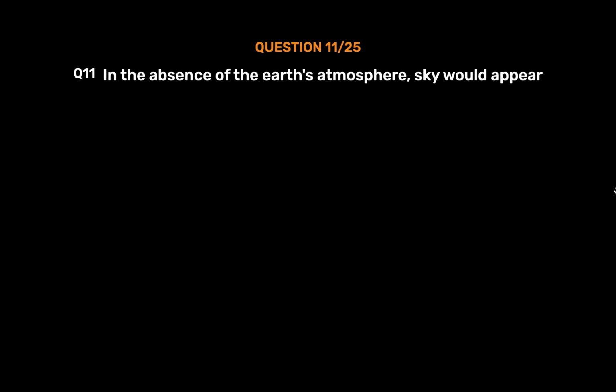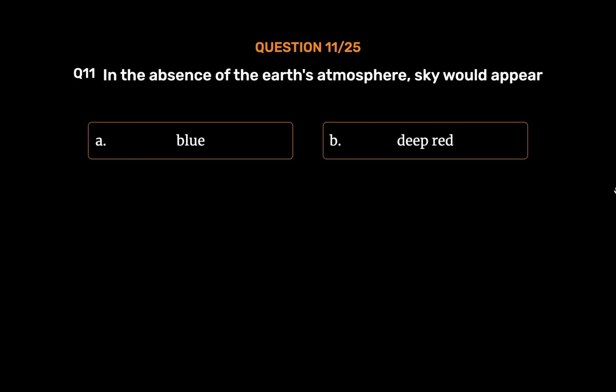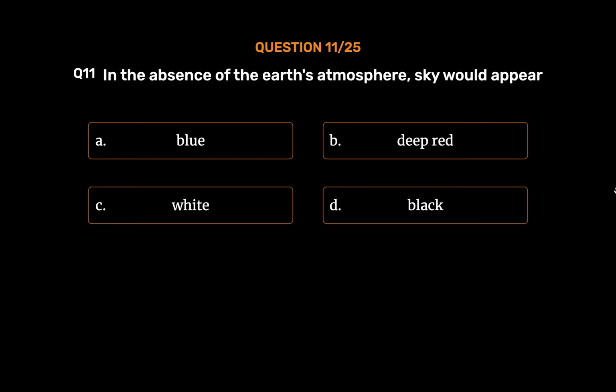Question number 11. In the absence of the Earth's atmosphere, sky would appear Option A. Blue. Option B. Deep red. Option C. White. Option D. Black. The correct answer is Option D.